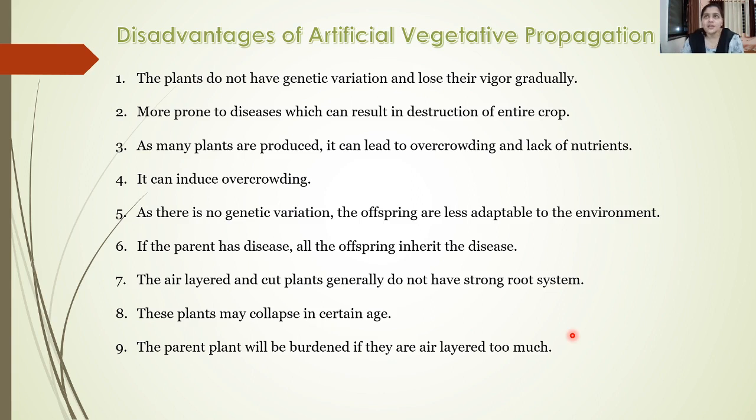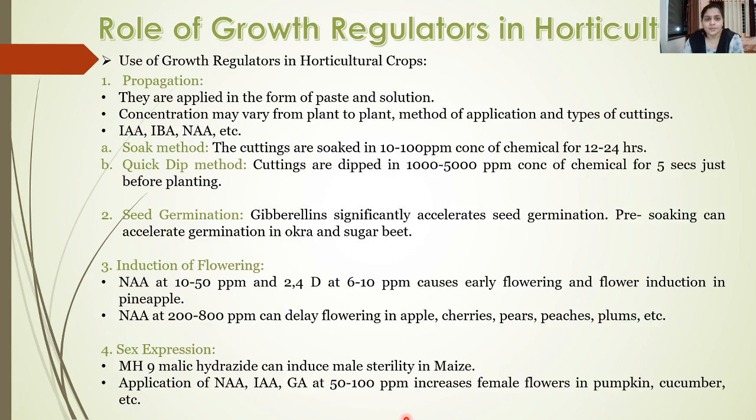Along with that, the parent plants will also get burdened if air layering is done at a higher rate. So all these are the disadvantages of artificial vegetative propagation.